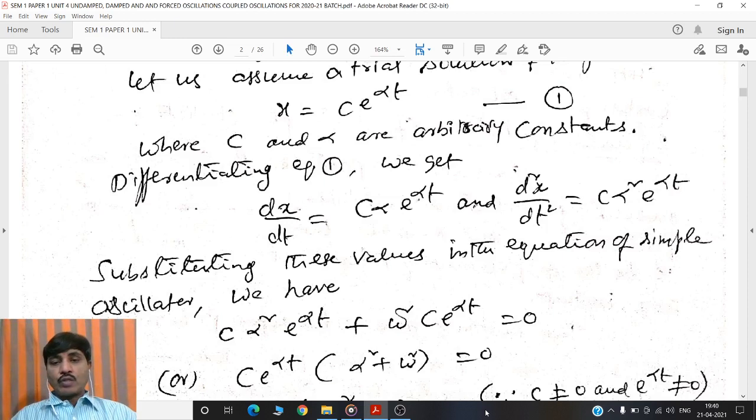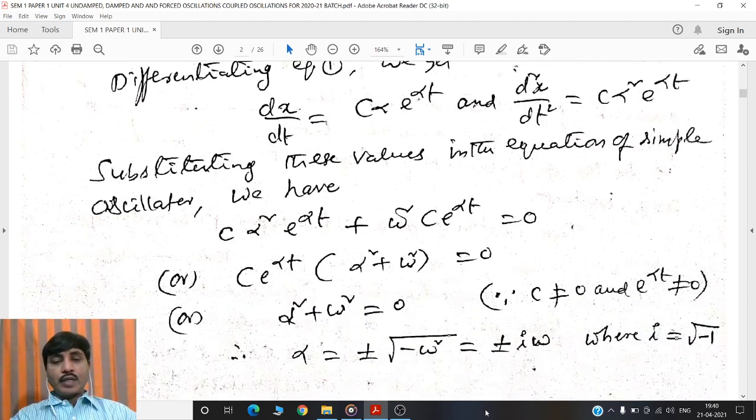Substituting the values of x and d²x by dt² in the differential equation, then we get c into alpha square into e to the power of alpha t plus omega square into c into e to the power of alpha t is equal to 0, or c into e to the power of alpha t into alpha square plus omega square is equal to 0. Here c into e to the power of alpha t is not equal to 0, so alpha square plus omega square is equal to 0.